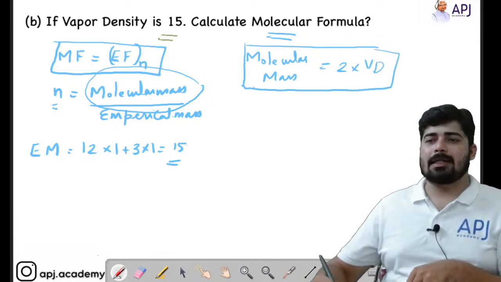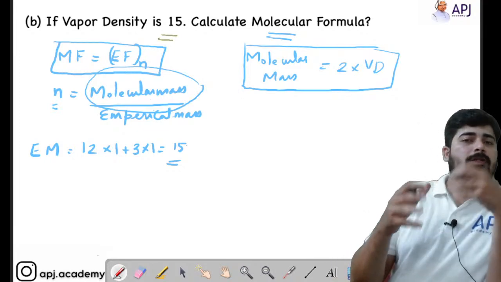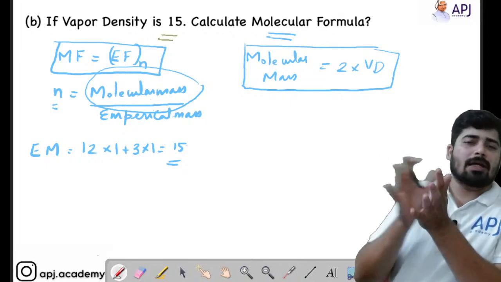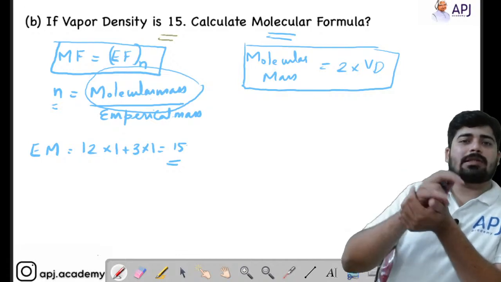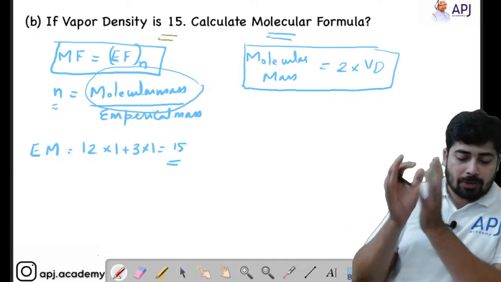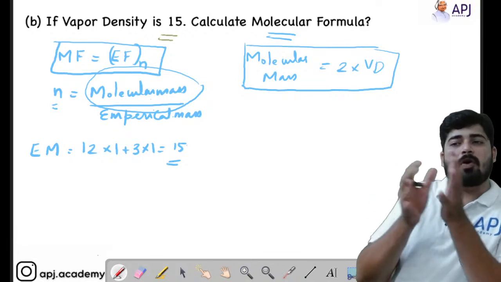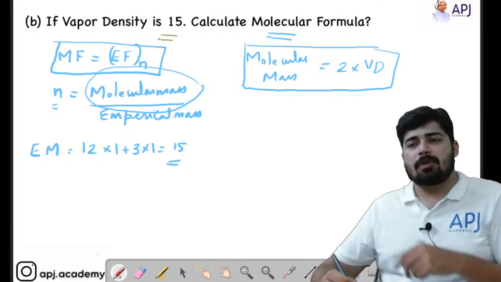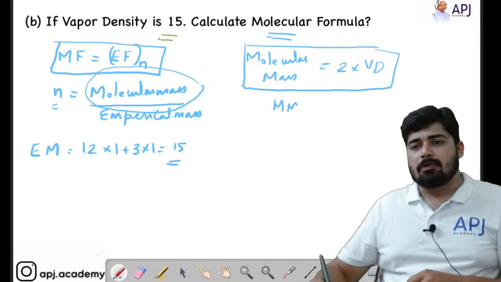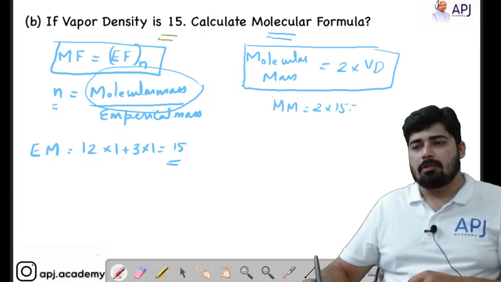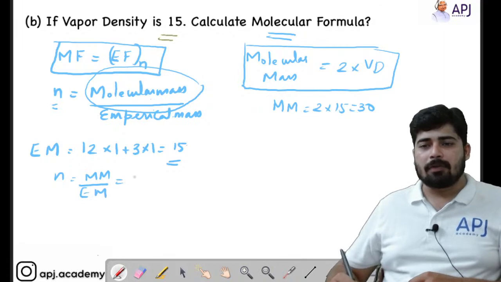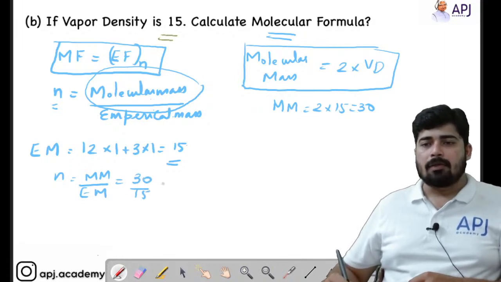In the previous year question papers, either they will give you molecular mass directly, or in order to twist the question, they will give you vapor density. Once you know the connection between molecular mass and vapor density, it is easy to find the molecular mass. So molecular mass is equal to 2 into 15, that is 30. Now we can find N. N is equal to molecular mass by empirical mass, so 30 divided by 15, you get the value as 2.